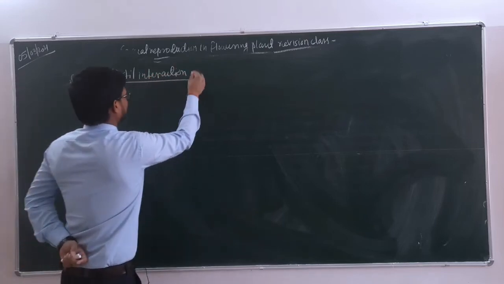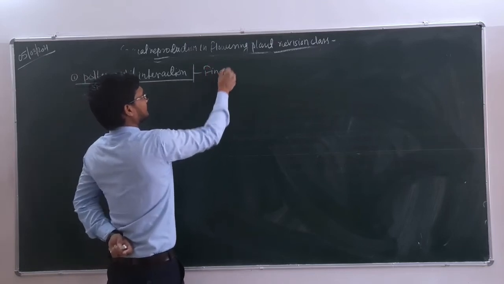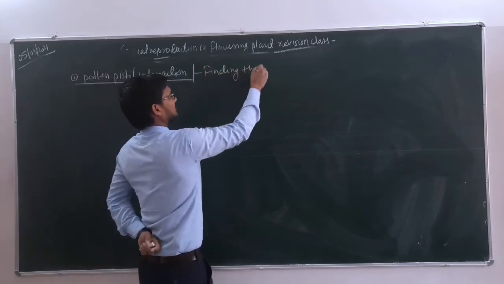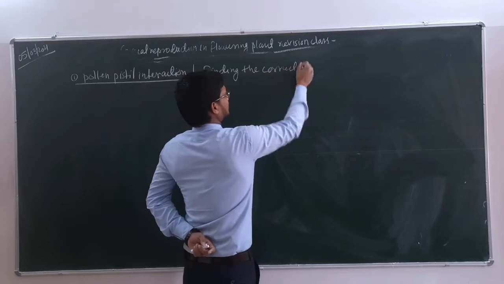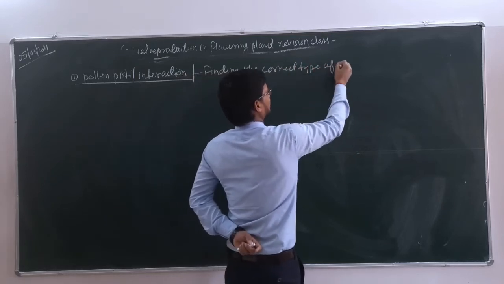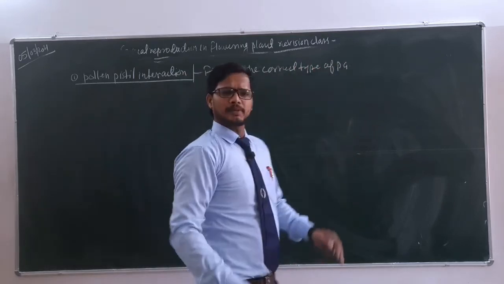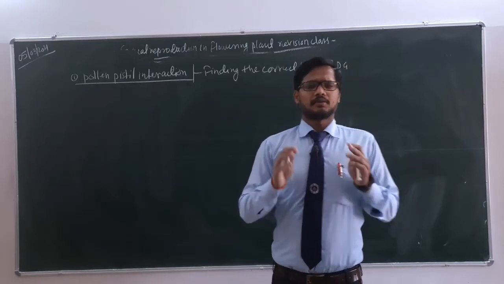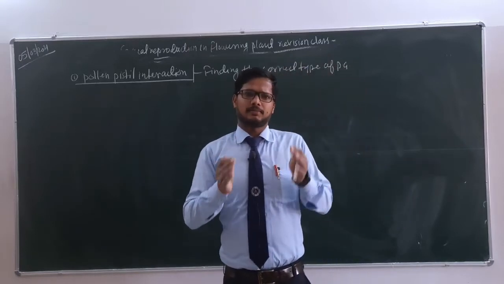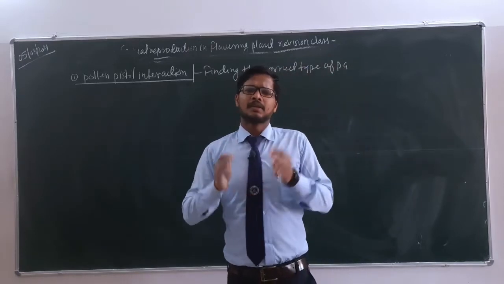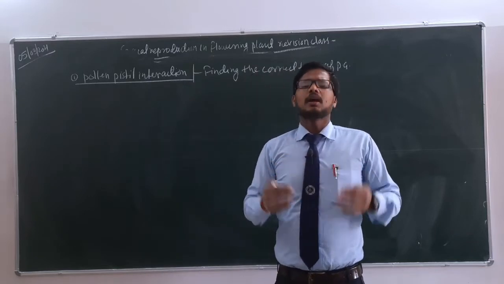Here this mechanism is just for finding the correct type of pollen grains. So pollen pistil interaction is a kind of mechanism in which the pistil recognizes whether the pollen grain that has landed over it is correct or inappropriate.